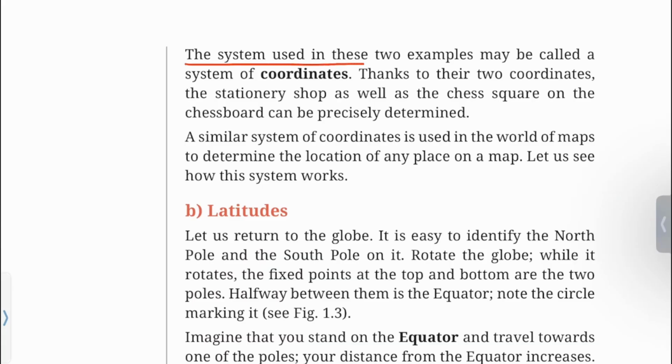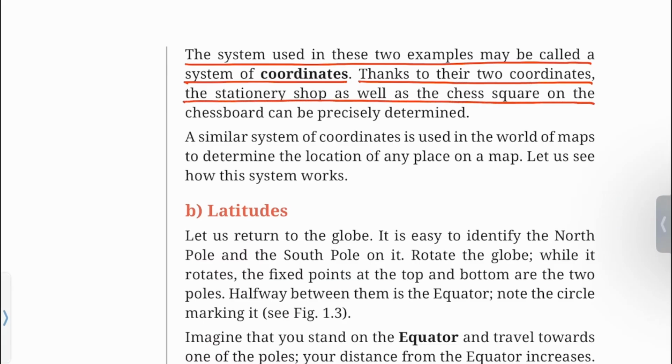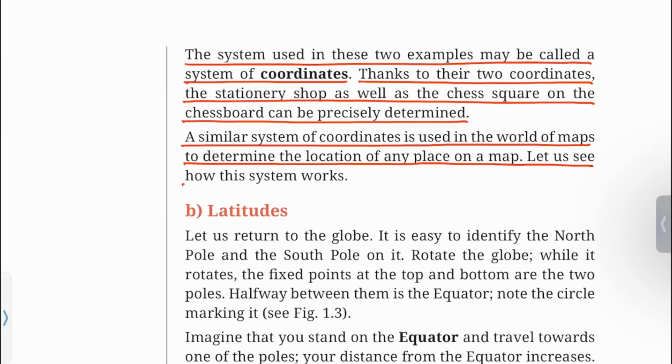The system used in these two examples may be called a system of coordinates. Thanks to their two coordinates, the stationery shop as well as the chess square on the chessboard can be precisely determined. A simple system of coordinates is used in the world of maps to determine the location of any place on a map. Let us see how this system works.